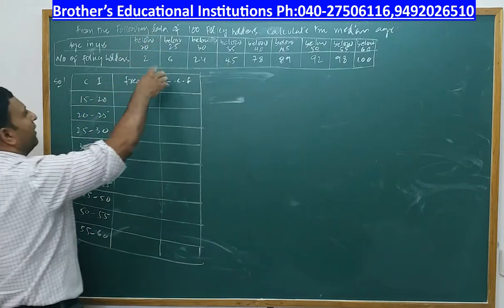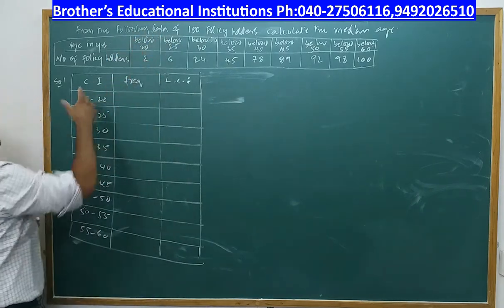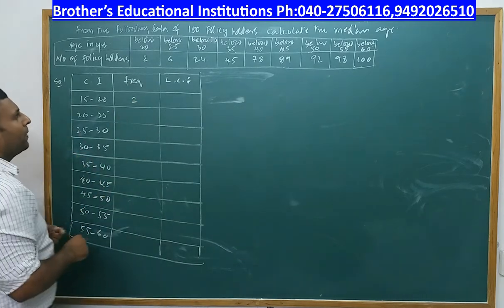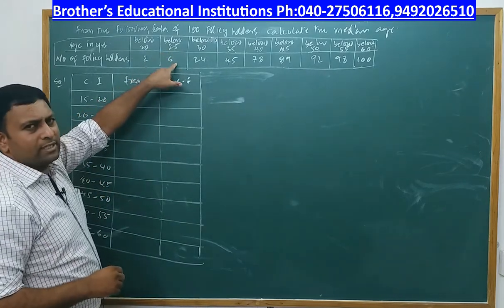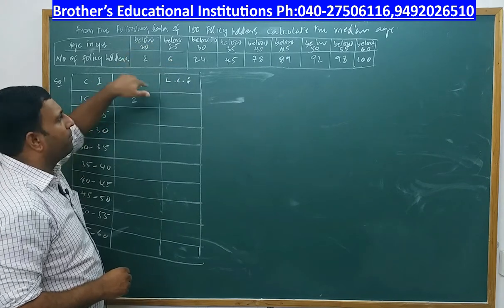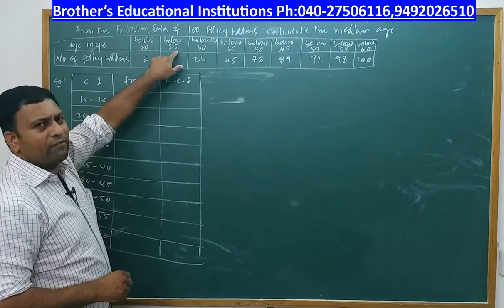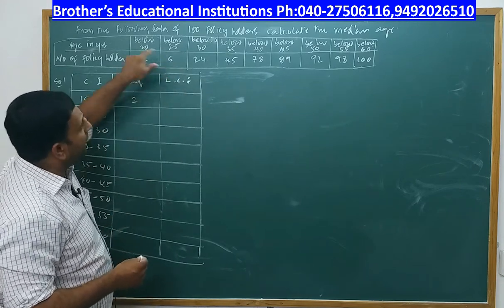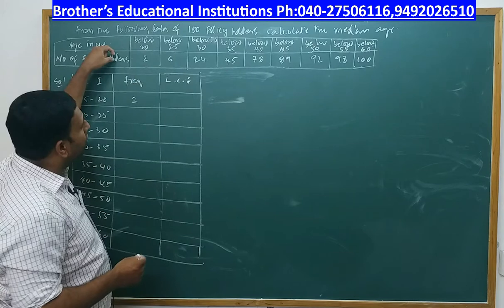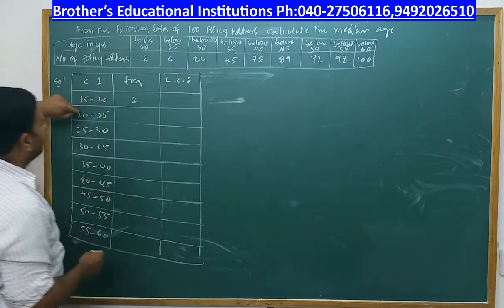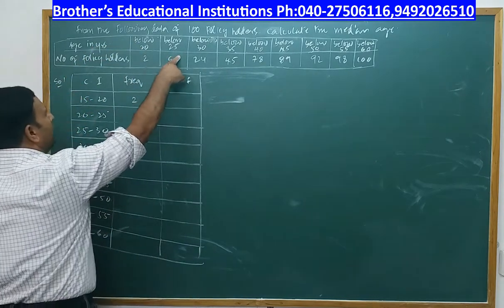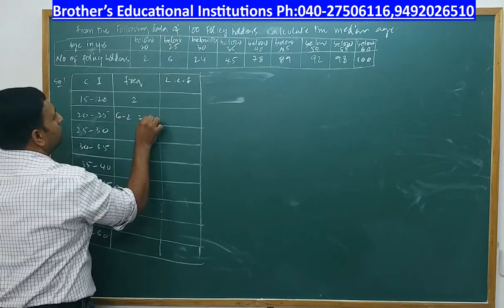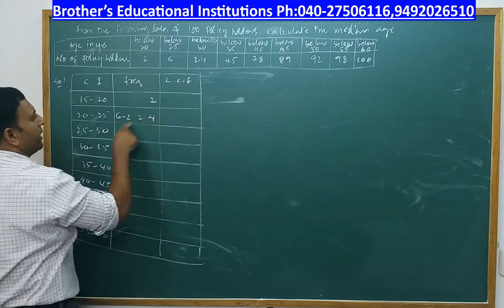Below 20, below 25. So below 20 there are 2, means I will assume that between 15 and 20 there are 2. Here you don't have a problem. But when I say below 25 there are 6, what is important is copying down the problem properly from the textbook. Below 25, if I say there are 6 people, it means the people who are below 20 are included in that. So I must remove 2 people when I want to write between 20 and 25. So I must write 6 minus 2, which is 4.